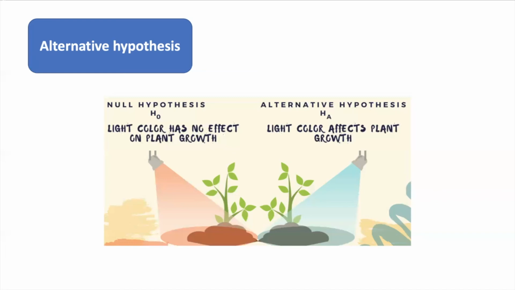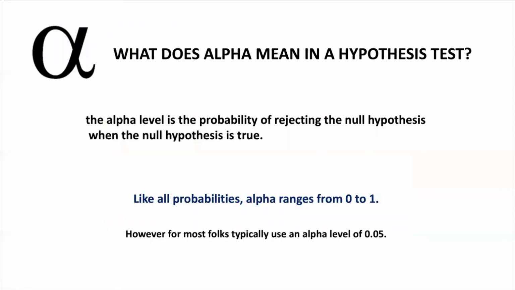As you can see in this figure, our null hypothesis H naught says that light color has no effect on plant growth. Therefore, our alternative hypothesis HA will be light colors affect the plant growth. The alternative hypothesis is denoted by HA or H1. Now you are familiar with both null hypothesis and alternative hypothesis.